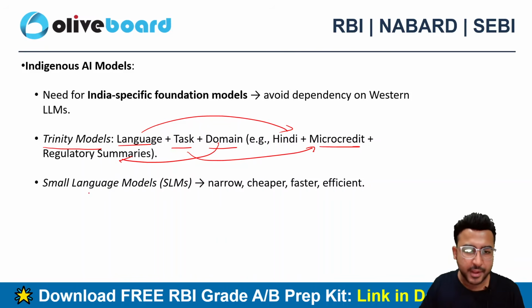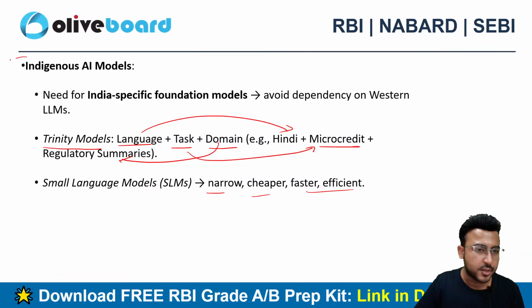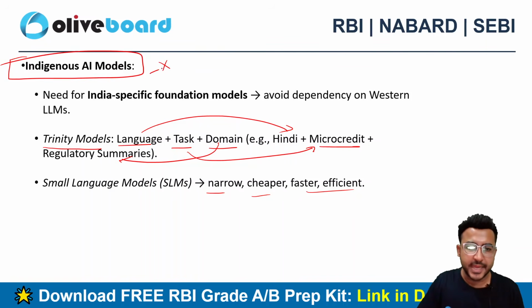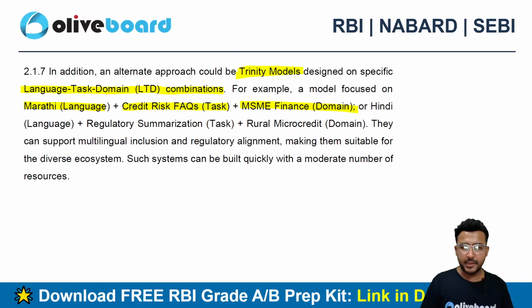There can be small language models as well, which can be narrow, cheap, faster and efficient, right? So do remember this particular point as well. And the Trinity model, okay, do remember this concept, which can be a big hit in a country like India, right?